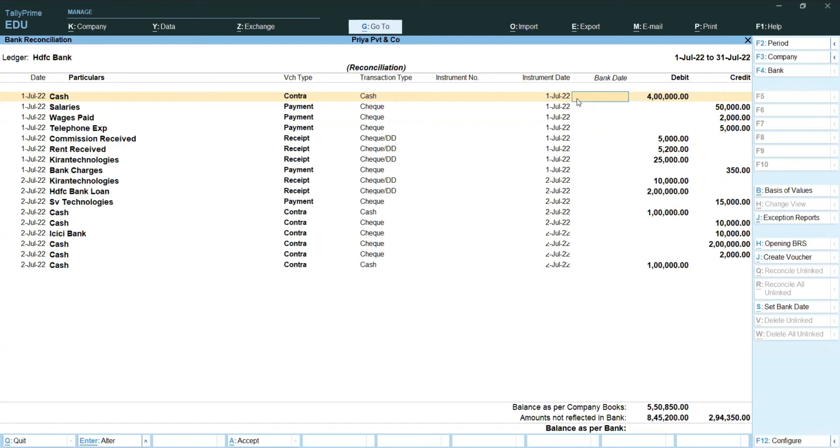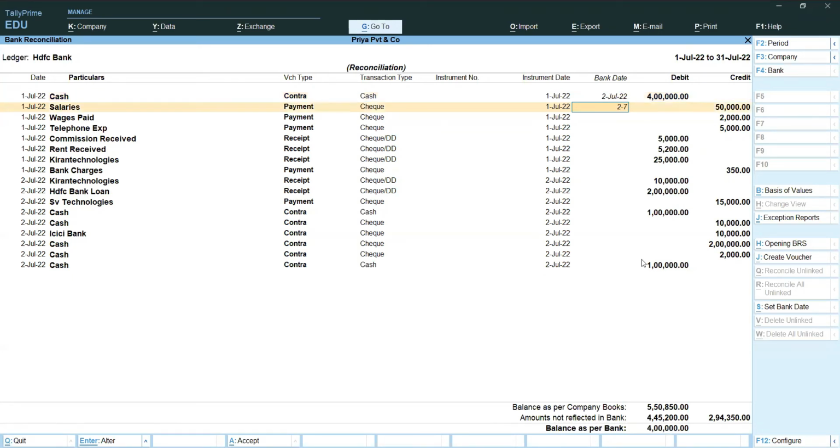And on which date it is cleared? In a statement, what date it is showing? That statement, the bank statement date we want to record here. First, we want to check the statement. This amount is there in the statement or not. After that, we want to record the check clearing date here like this.